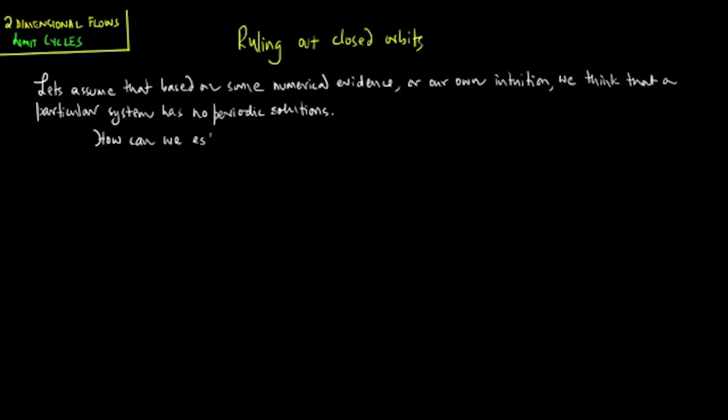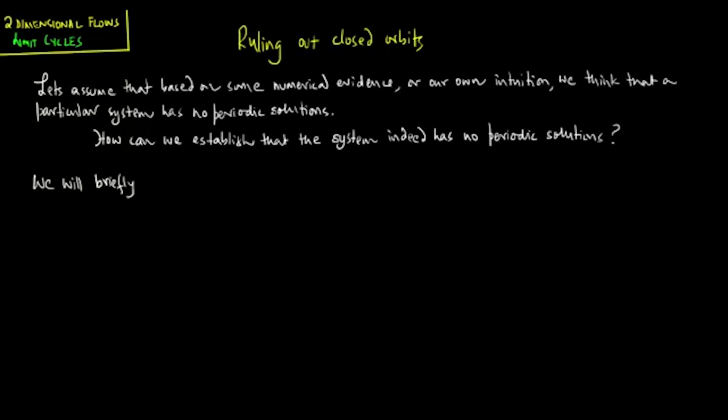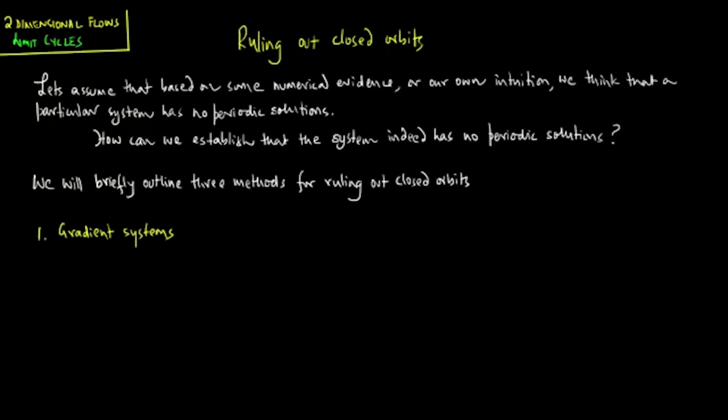How can we establish that the system indeed has no periodic solutions? We will briefly outline three methods for ruling out closed orbits. One is gradient systems. Number two is Lyapunov functions. And number three is Dulac's criterion.